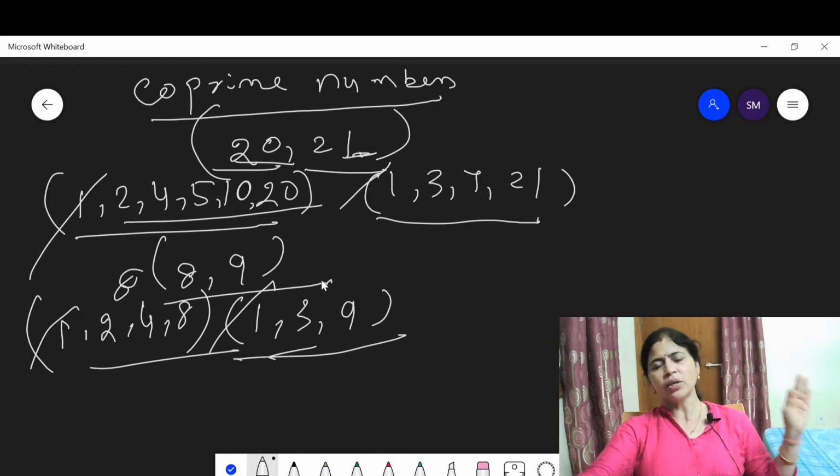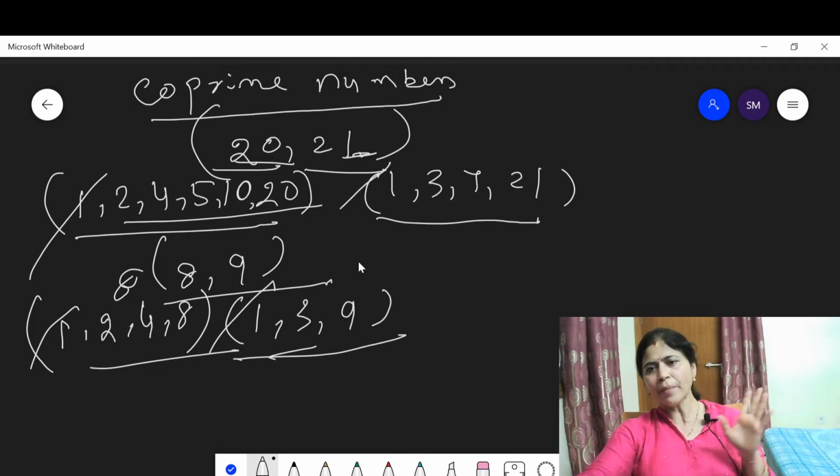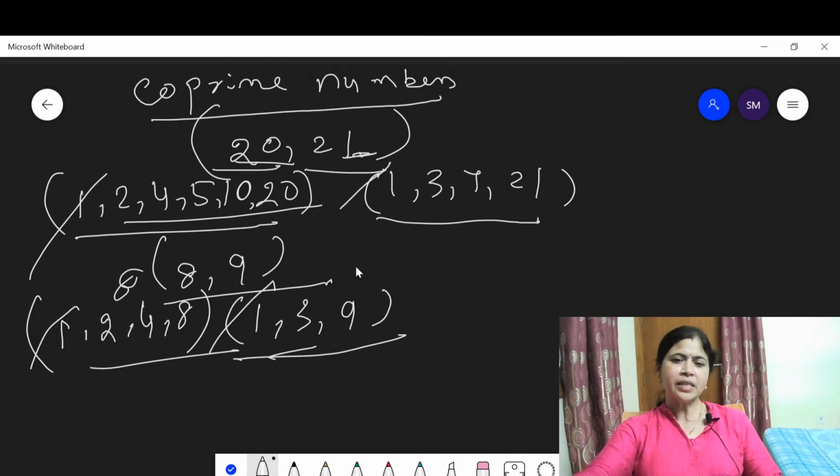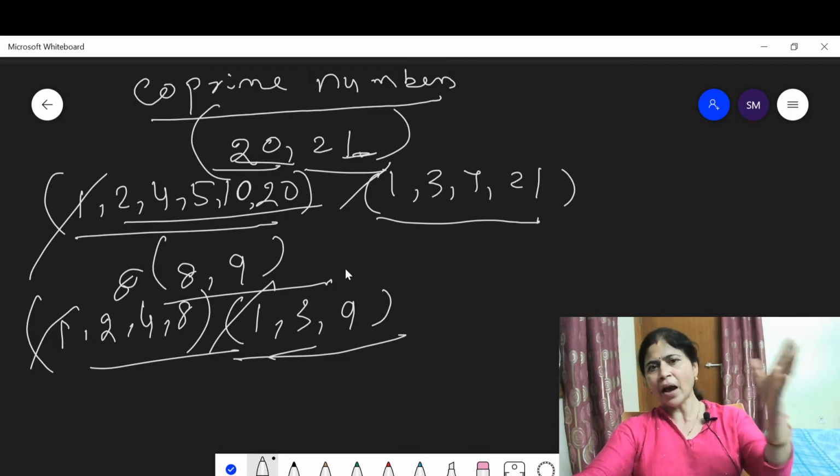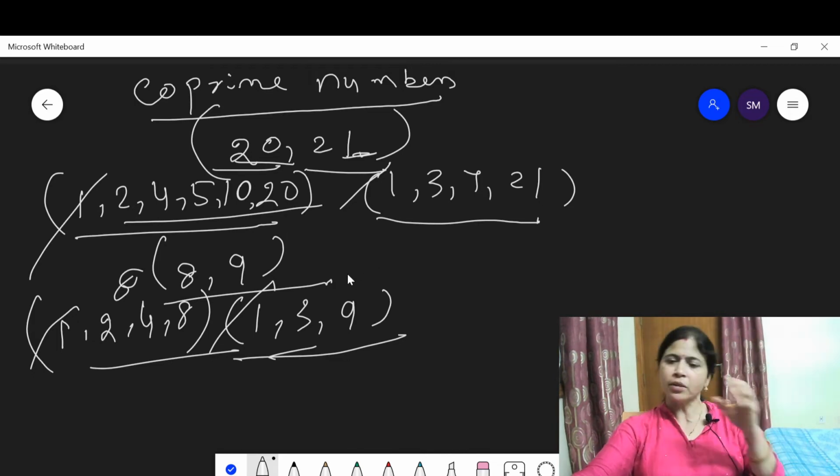I think, students, you get a better idea. If any two numbers are given, you can find out whether they are co-prime or not. Or if I say give 5 pairs of co-prime numbers, then you can easily say the pairs of co-prime numbers.